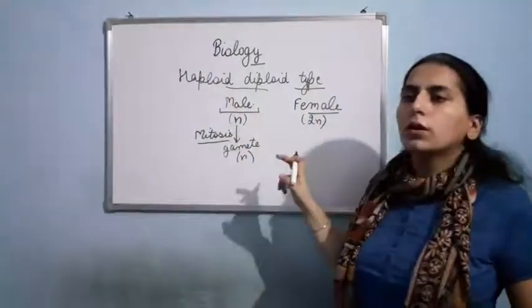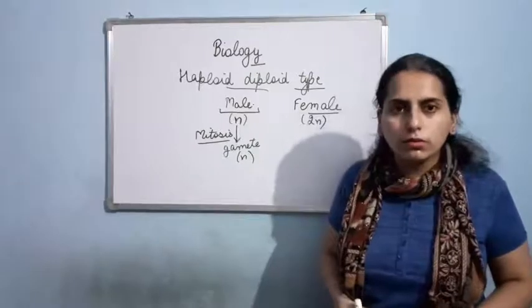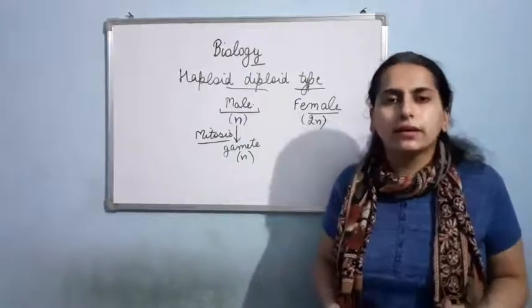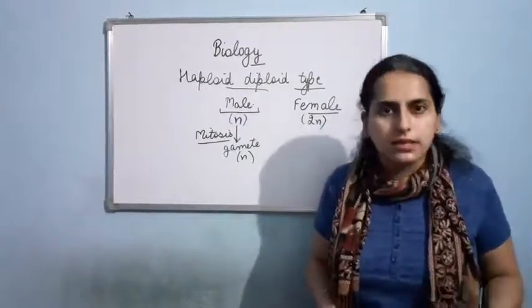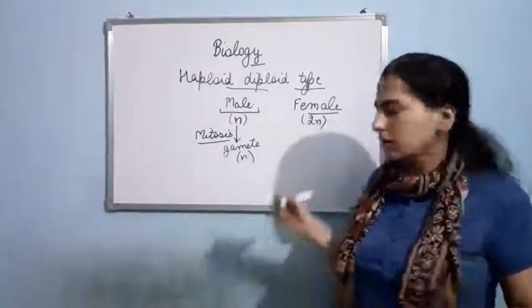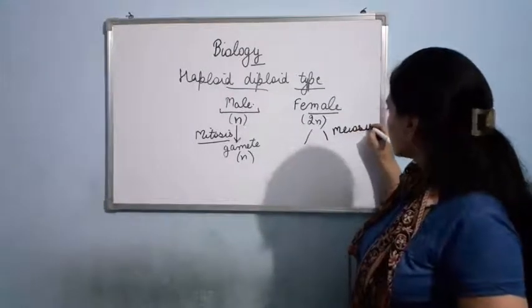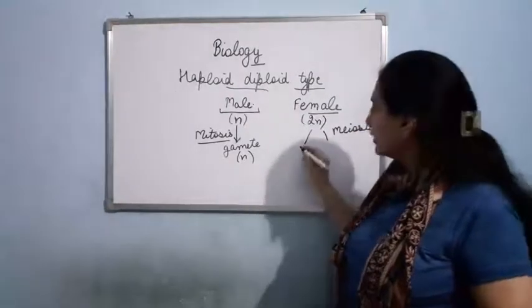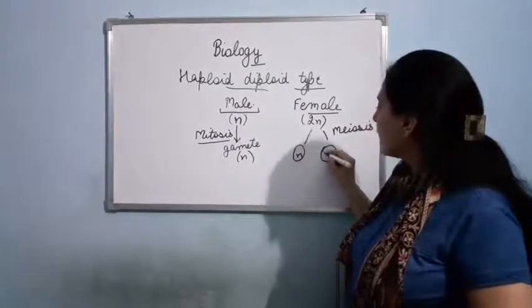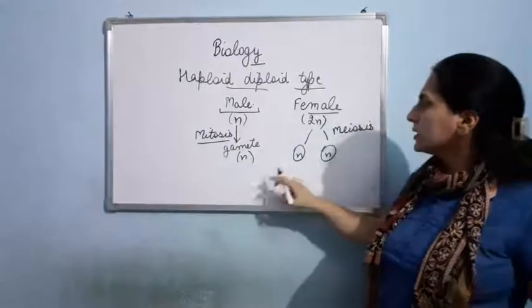Now if I talk about the female body, as the female is having diploid set of chromosomes, while the formation of egg, or gametogenesis, it will undergo the process of meiosis. So there will be meiosis and gametes will be produced, and these gametes will be having n set of chromosomes. Clear?